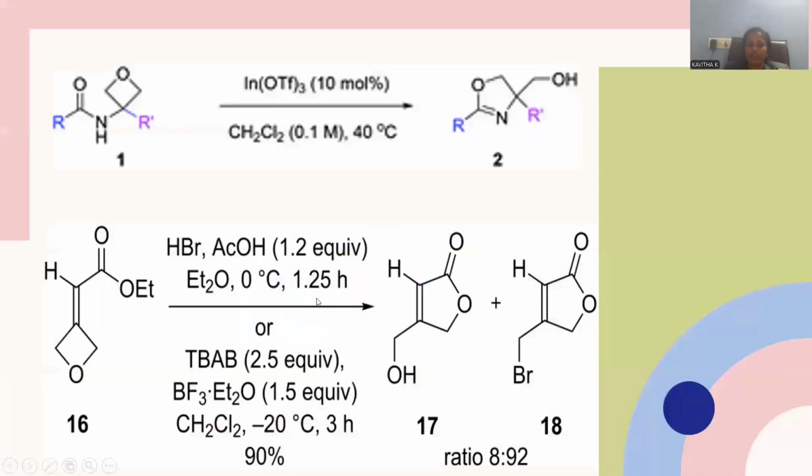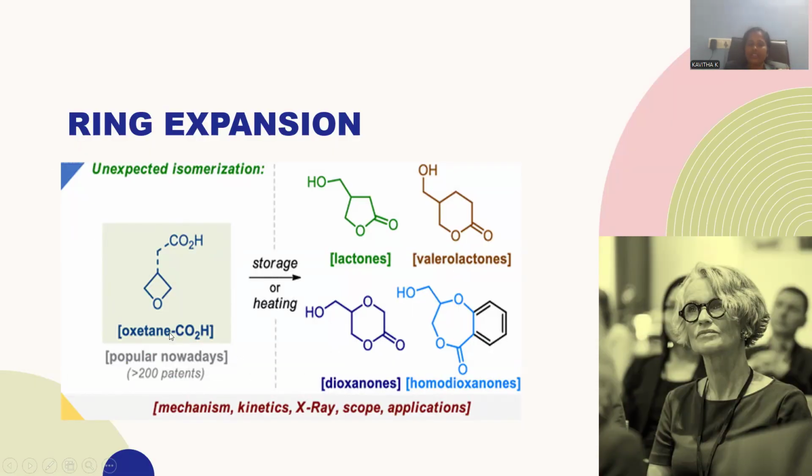Whatever we discussed with the ester will be repeated with the carboxylic acid as well, because the ester is a derivative of the carboxylic acid, so we get the cyclic lactone with the hydroxyl side chain.